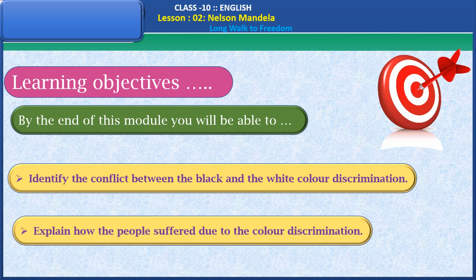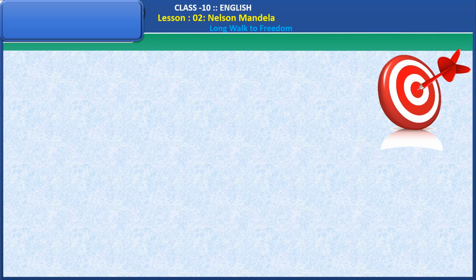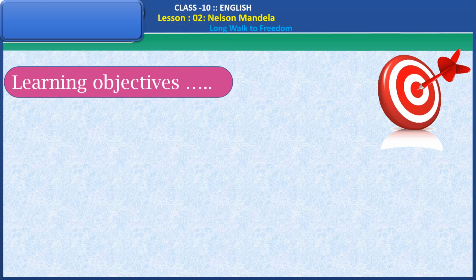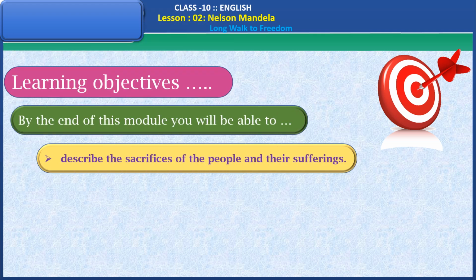Explain how the people suffered due to the color discrimination. Describe the sacrifices of the people and their sufferings.